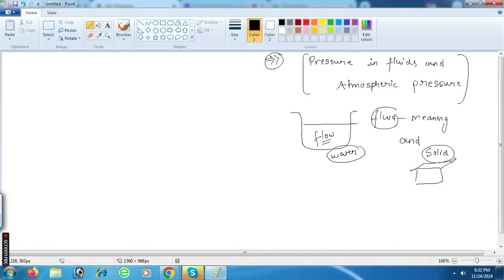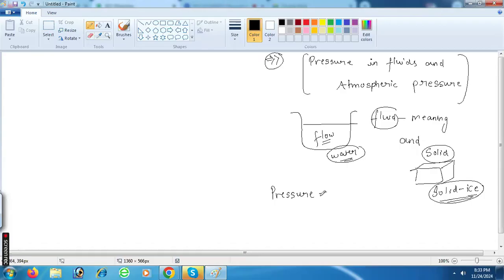Suppose we take a solid material. So what is a solid material? Ice is a solid material. Can you understand this? Yes, sir. Ice is a solid material and water is a fluid, so it is flowable, right? It is a fluid material, correct? Yes, sir. Okay. So we have to understand here what is the meaning of pressure.